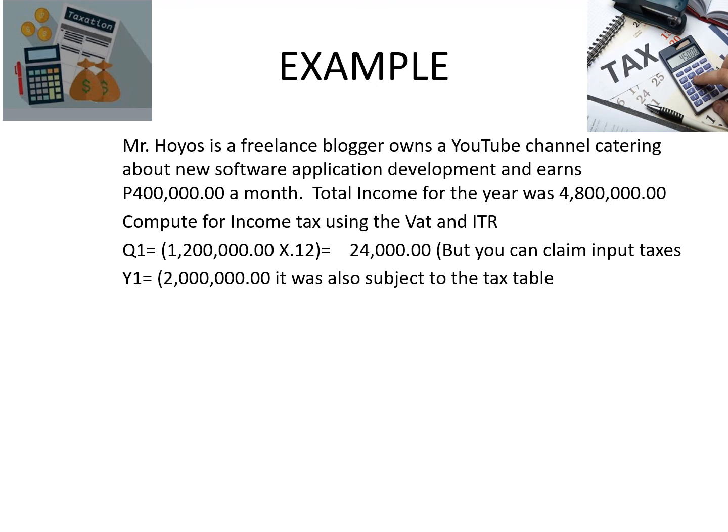If that's the case, you could claim that under your input tax. So the amount computed is not exactly what you need to pay. You need to deduct all your purchases that are VATable so that you would pay the government a lesser amount. Then the taxable income for the year is also just the same.